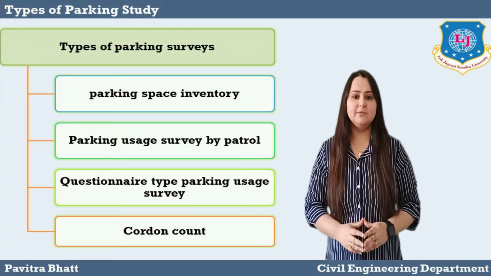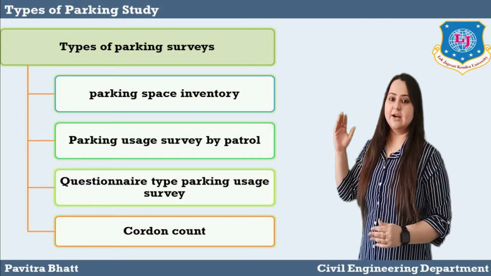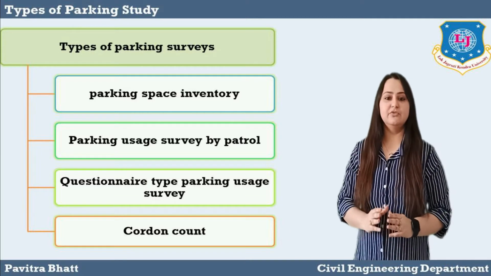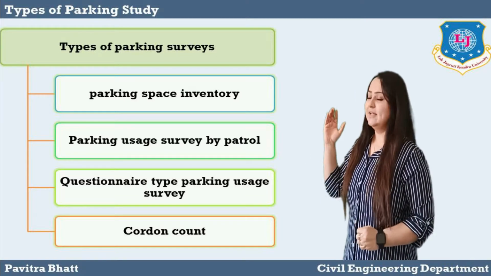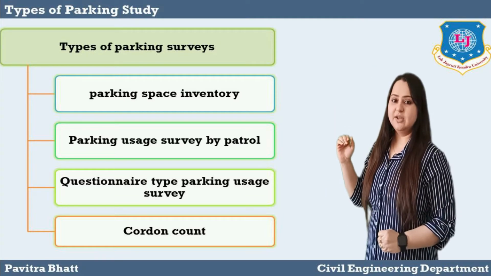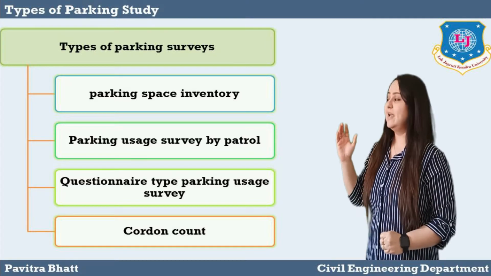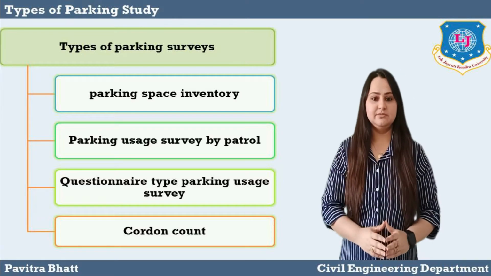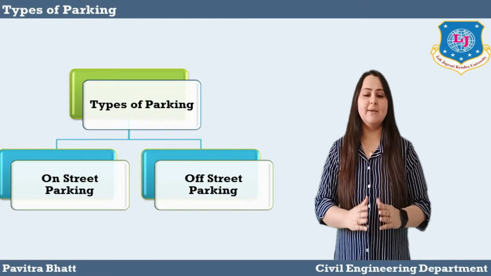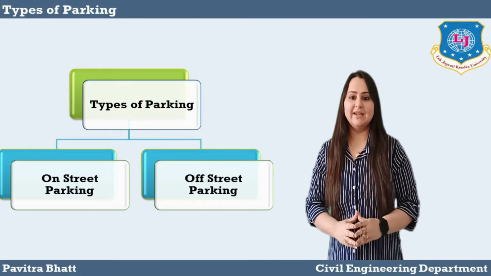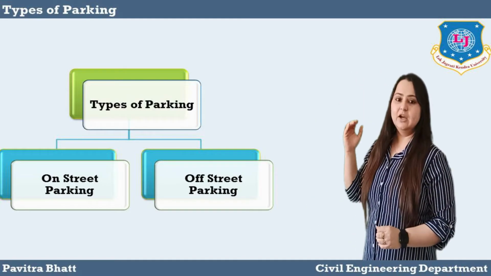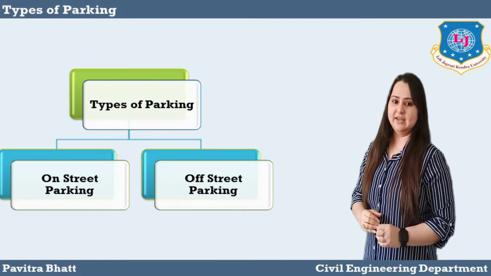Next topic is types of parking study. There are mainly four types. First, parking space inventory. Second, parking usage survey by patrol. Third, questionnaire type parking usage survey. And fourth, cordon count. Next topic is types of parking. Types of parking is divided into two parts, on-street parking and off-street parking.